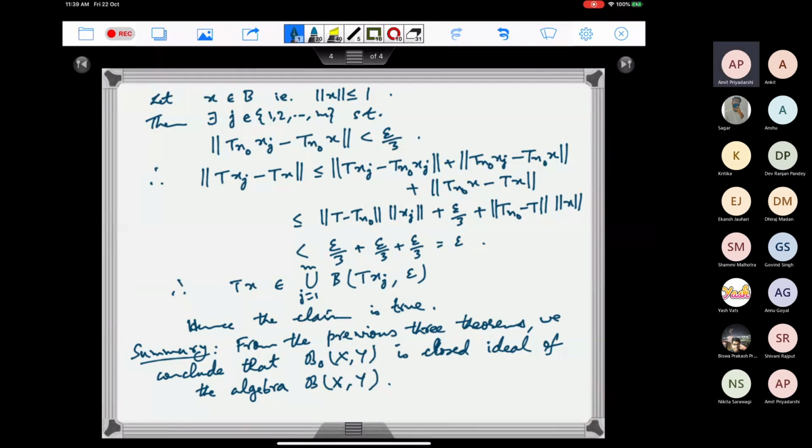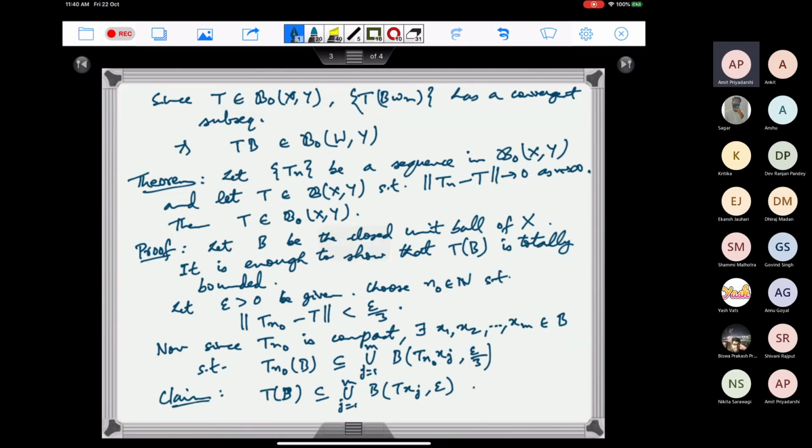Okay, so next thing is, by theorem 3 that we have done, the limit of a sequence of compact operators is compact. So in particular, if I take a sequence of finite rank operators which converges to an operator T, then T is compact.